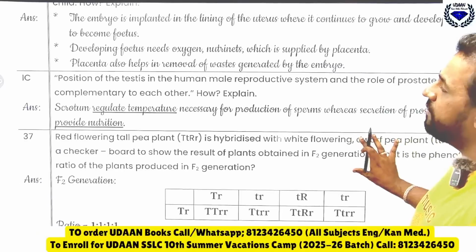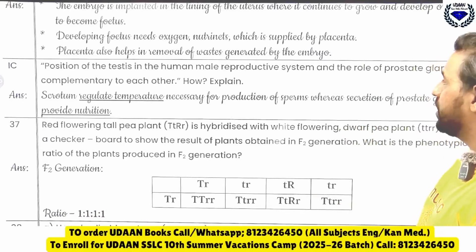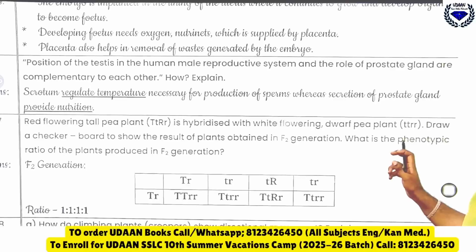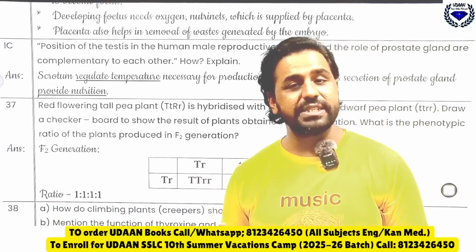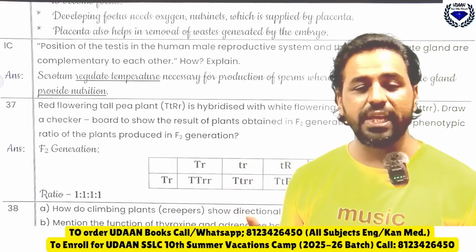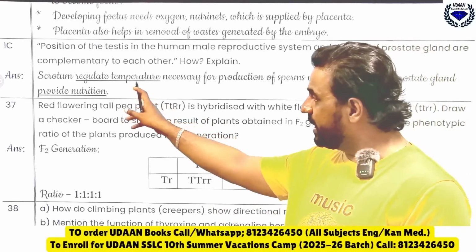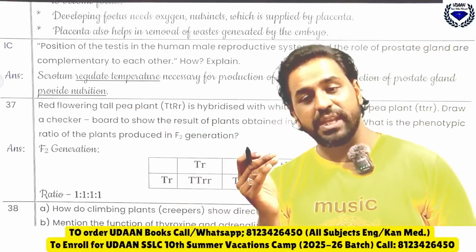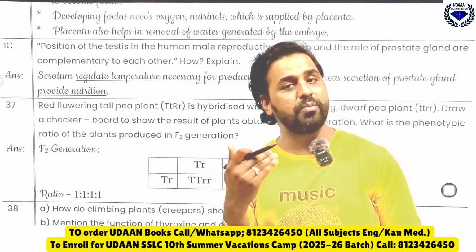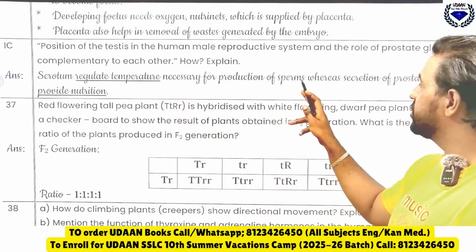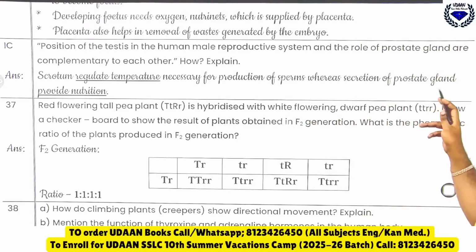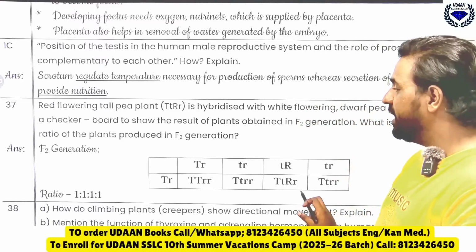Then, the position of the testes in the human male reproductive system and the role of the prostate gland are complementary to each other. See, the position of testes: testes are located outside the body because the production of sperms requires a lower temperature than the actual body temperature. The scrotum regulates the temperature necessary for production of sperm, whereas the secretion of the prostate gland provides nutrition.